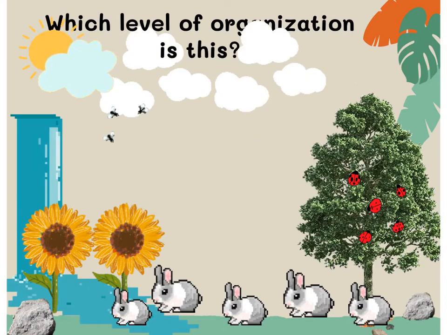Okay, now we have all the populations of living things, but you'll see some non-living things in there as well. We have sunlight, we have the atmosphere, water, there's some rocks in there. What level of organization is this? If you said ecosystem, you are correct.